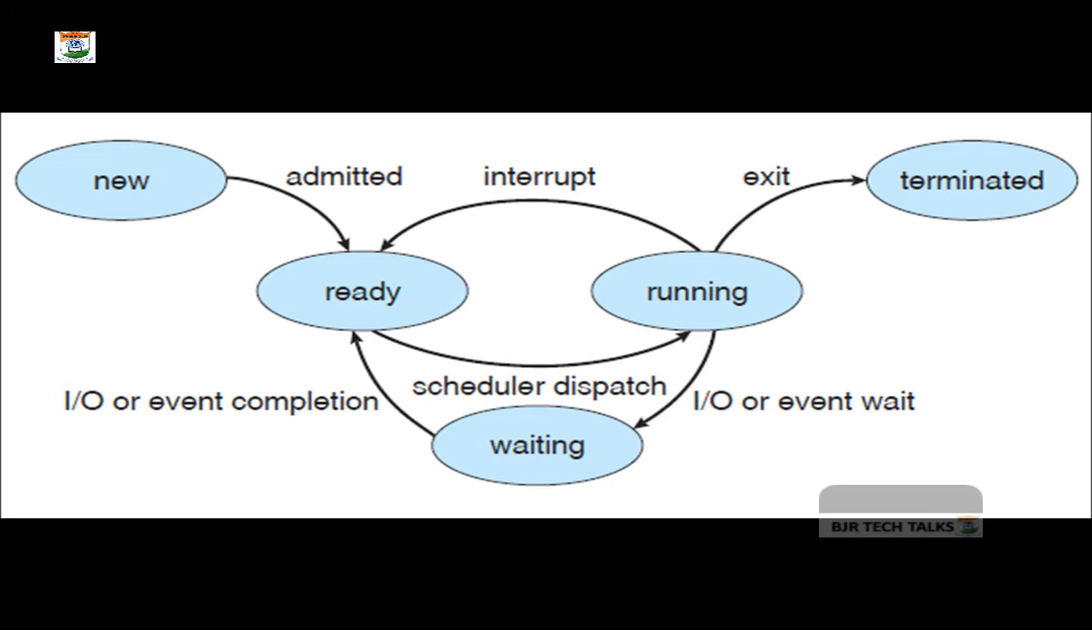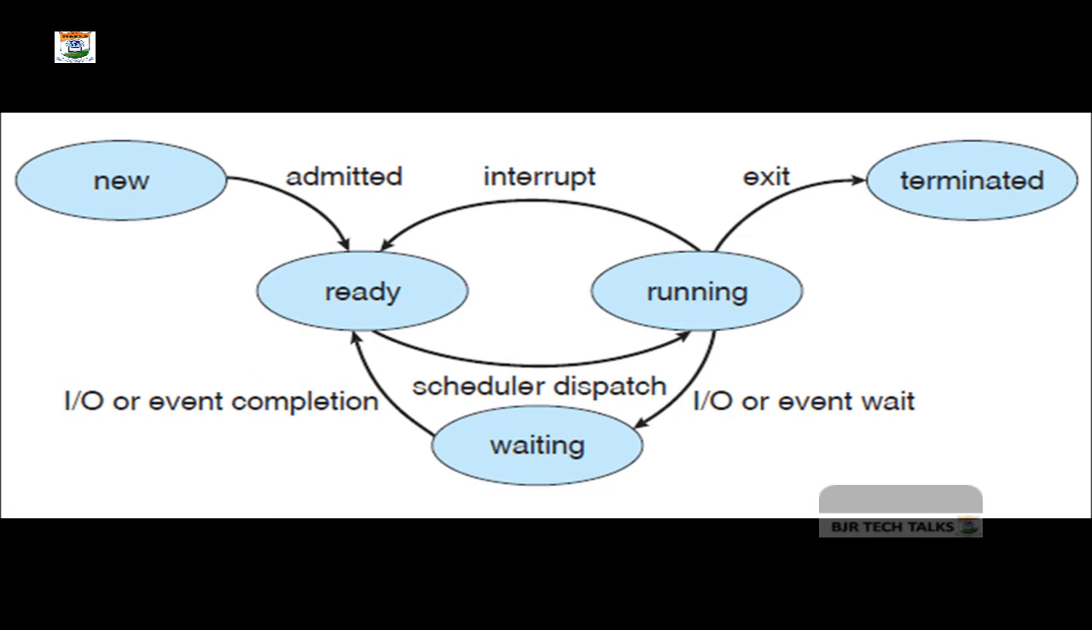Once the process gets back, meaning the interrupt has been completed or the process has been resumed, then you call it back in the ready state. It is back in the ready state. That means the process is waiting to be assigned to a processor, so it can be assigned back to a processor.